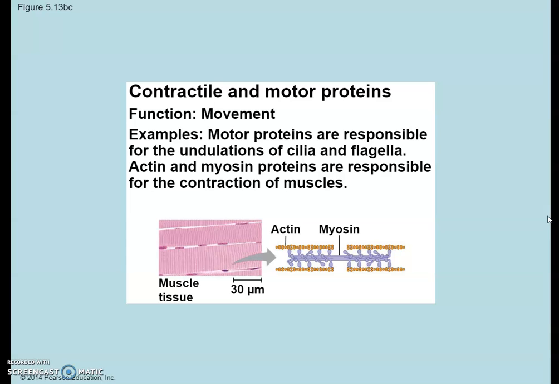Contractile and motor proteins, their job is to move. Motor proteins are responsible for the undulations of cilia and flagella. Actin and myosin proteins are responsible for the contraction of muscles.